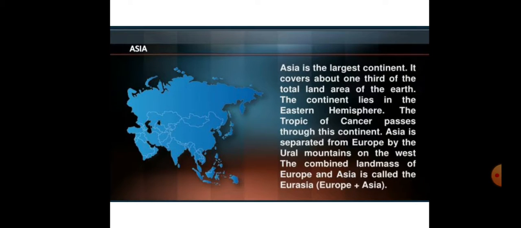Next point is Asia. The first point is that it is the largest, covering one third of the land. It is found in the Eastern Hemisphere. The Tropic of Cancer passes through it, and Eurasia comes from Europe plus Asia. These are the main points of Asia.